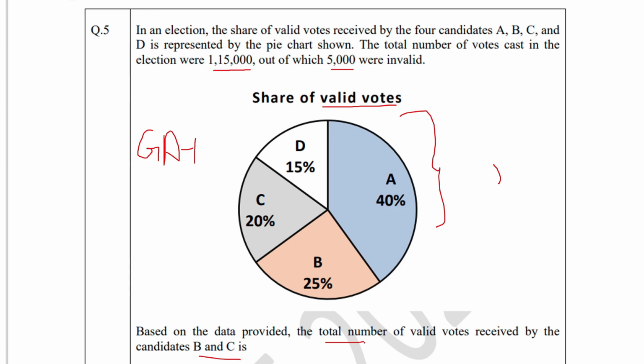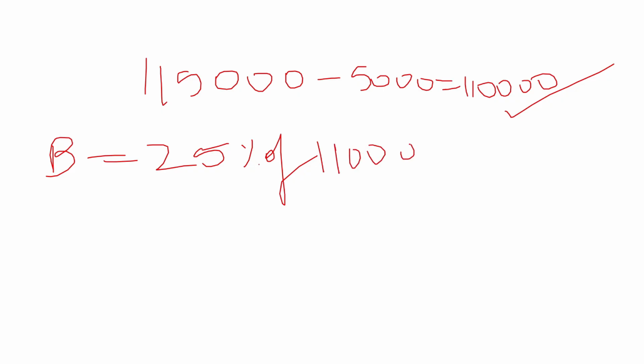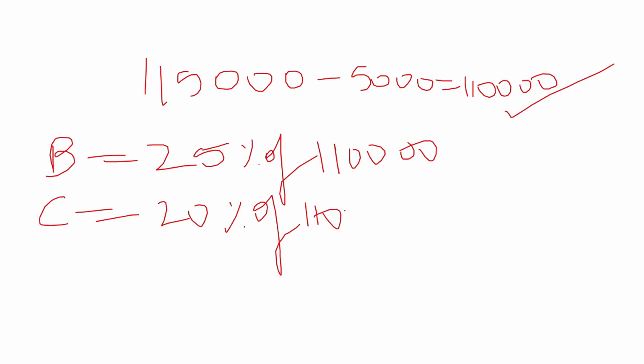They have asked the total number of valid votes received by candidates B and C, which is nothing but 25% and 20%. So the total number of votes received by B is 25% of 1,10,000, and the total number of votes received by C is 20% of 1,10,000.